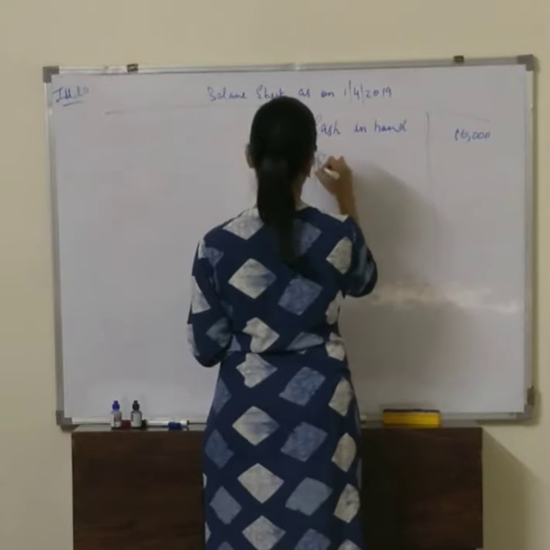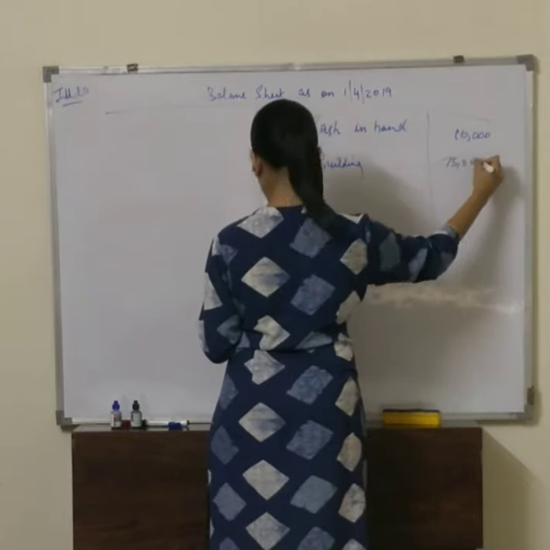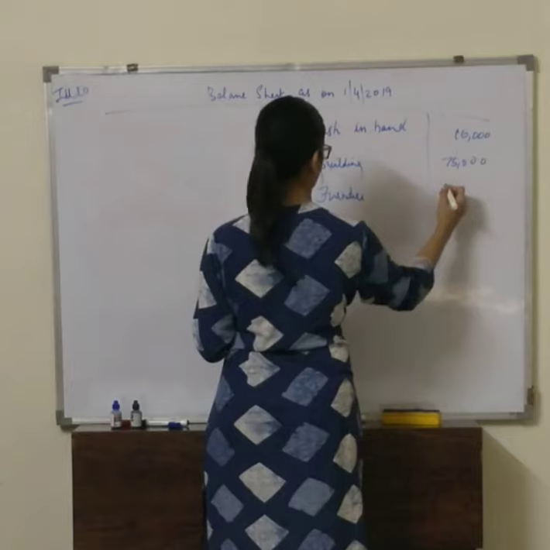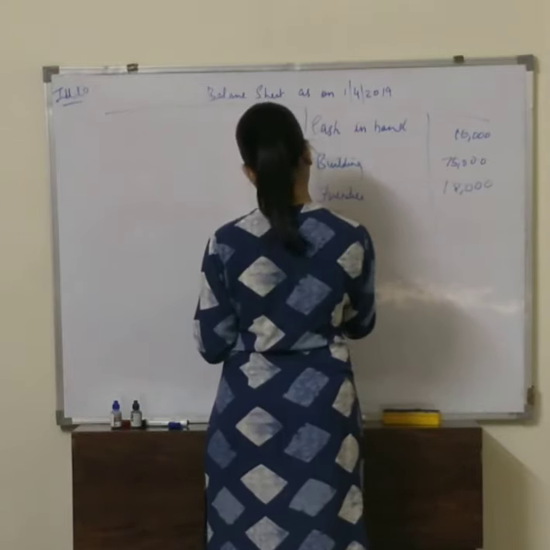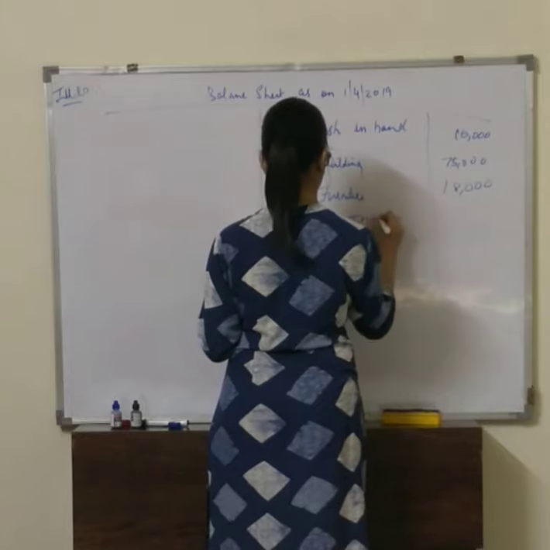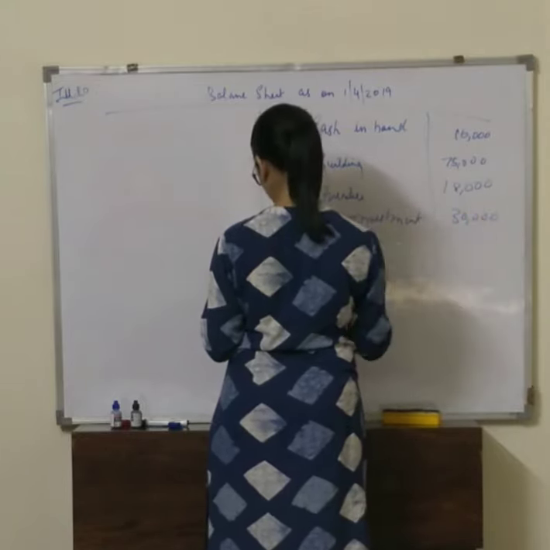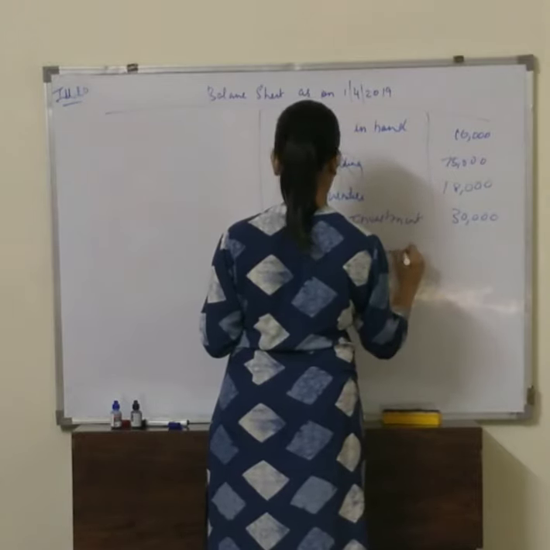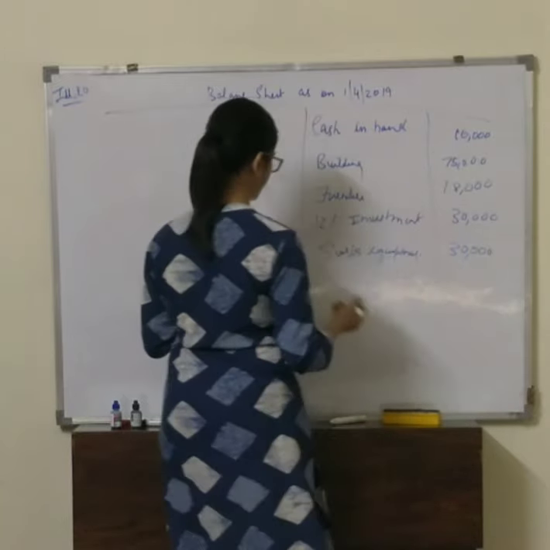Then we have buildings, 75,000. Furniture, 18,000. 12% investment, 30,000. Sports equipment, 30,000.